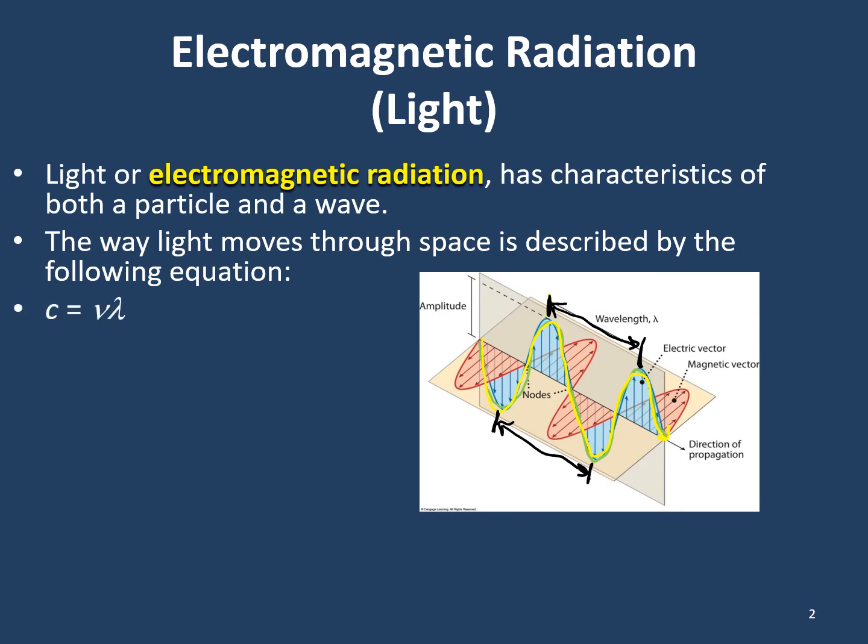Now, how light travels through space is based on this equation, which is c equals nu lambda. Nu is actually a Greek letter, but we can think of it as a v, and lambda is the symbol for, as you can see over here, wavelength. Now, nu, or the little v, is the frequency, and so that's the other property we do need to talk about.